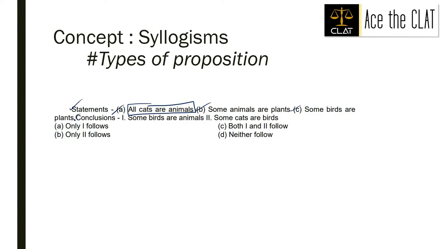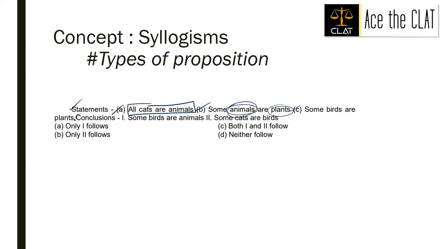A point to note here, guys, is that when I say all cats are animals, it does make sense, but when we look at B, some animals are plants, it does not make any sense, right? That's a characteristic of syllogisms: we do not take into account the soundness of the statement, we only look at what is being said.